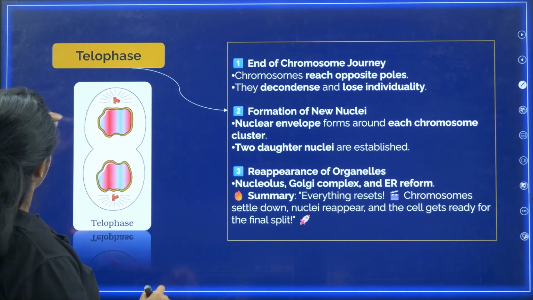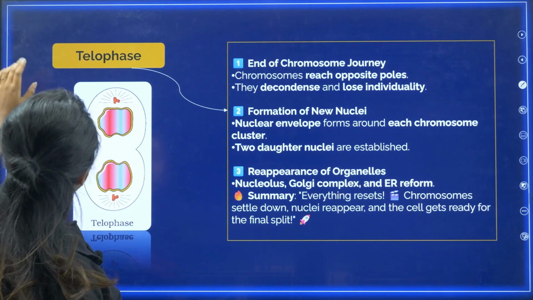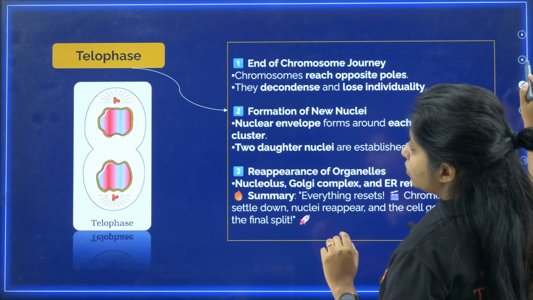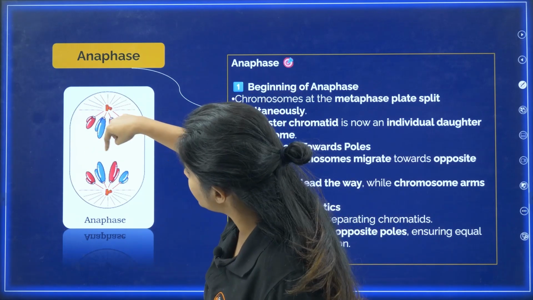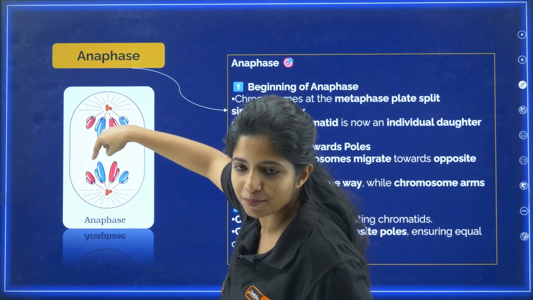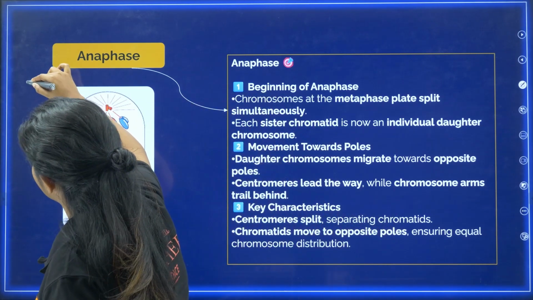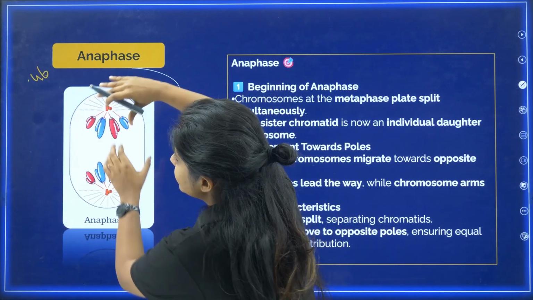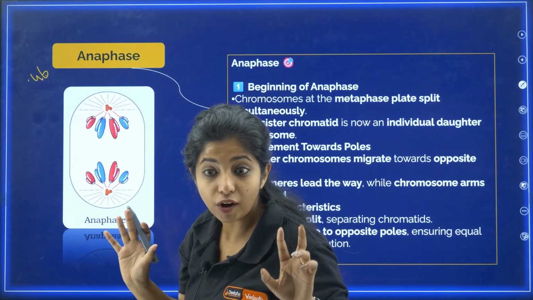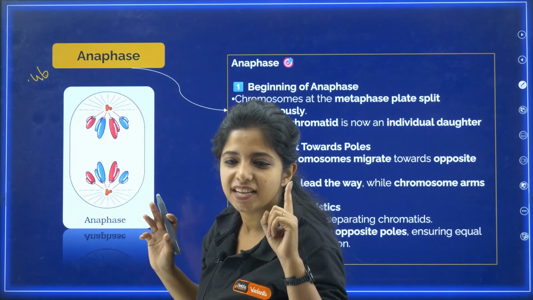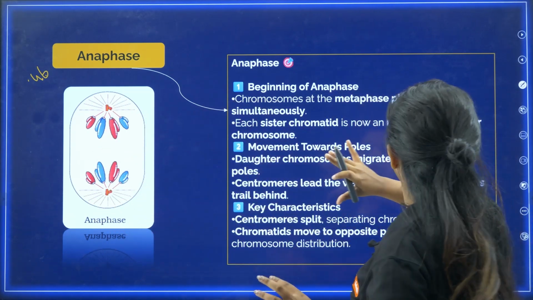So basically, the chromosomes which were there over here, my dear children, where is it? Come on this side. No, it won't come. Okay, so I will go. You are not coming, I'll go. So basically what happens, around this a nuclear envelope comes, around this also a nuclear envelope comes. So again, my dear children, the cell we started off had 46 chromosomes. Here this cell also will have 46, this cell also will have 46. At the end, aren't you getting 2 cells with 46 chromosomes? Yes. So only in anaphase can we say this clear distinction is visible, where 92 chromosomes are there in total, my dear children.